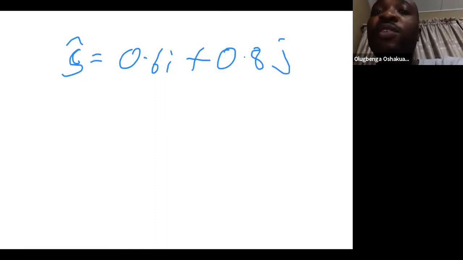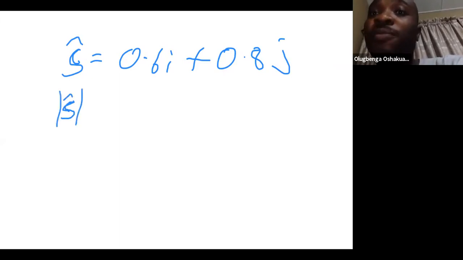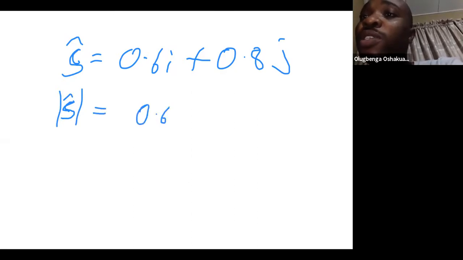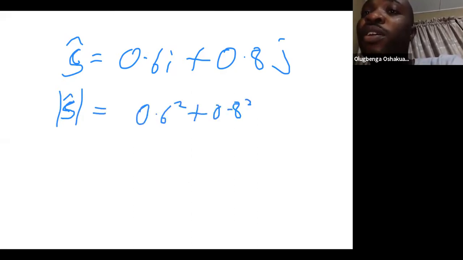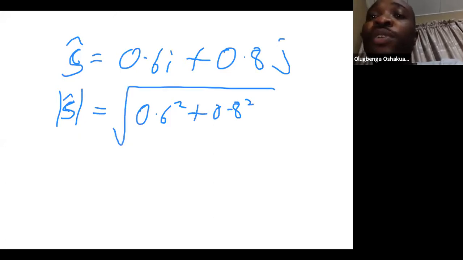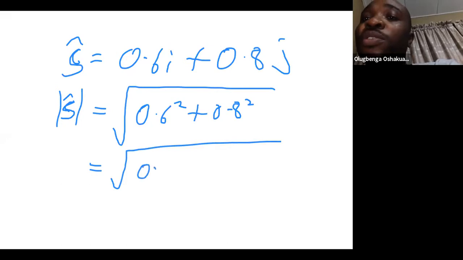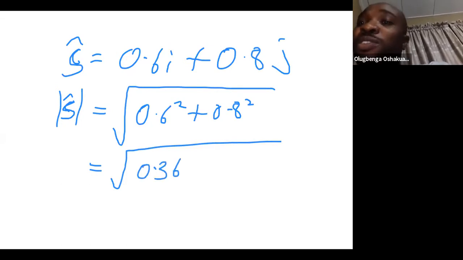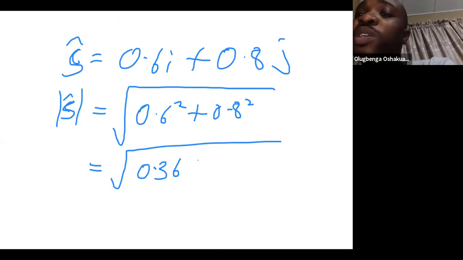That will mean the square root of 0.6 squared plus 0.8 squared. 0.6 squared is 0.36, and 0.8 squared is 0.64.